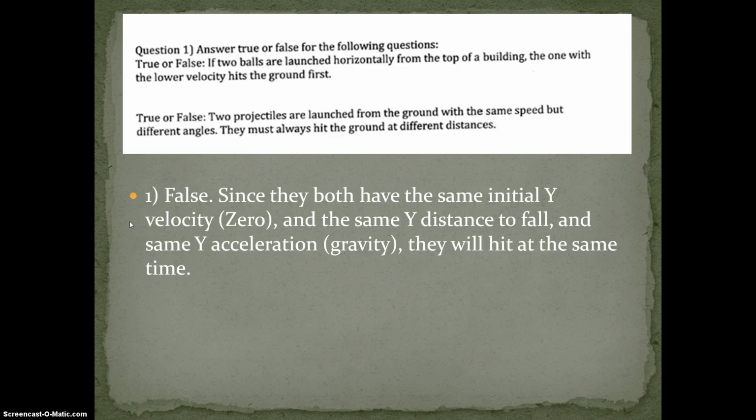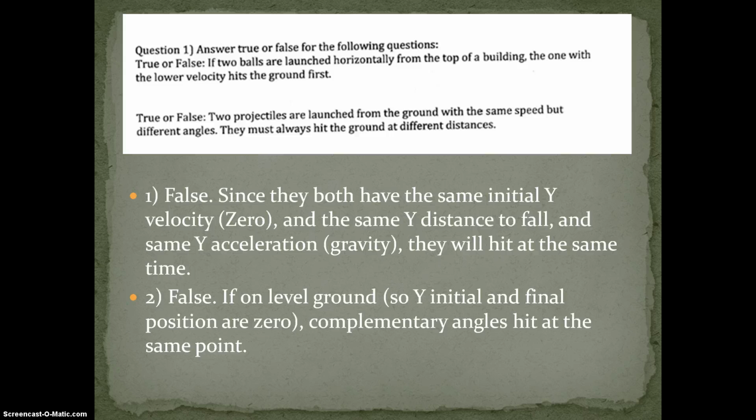Number 2, or the second one. Two projectiles launch at the same speed but different angles. They must always hit at different distances. And that is also false. If it's level ground, so the initial and final y points are 0, we know that complementary angles always hit at the exact same point.